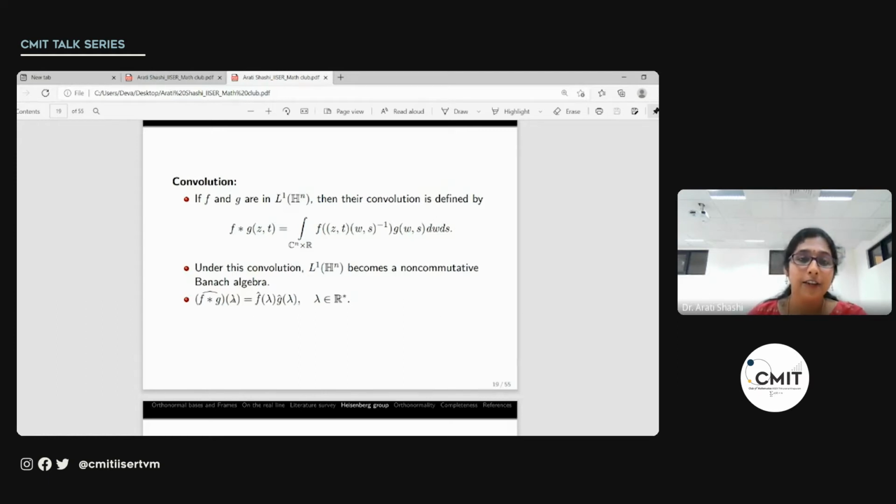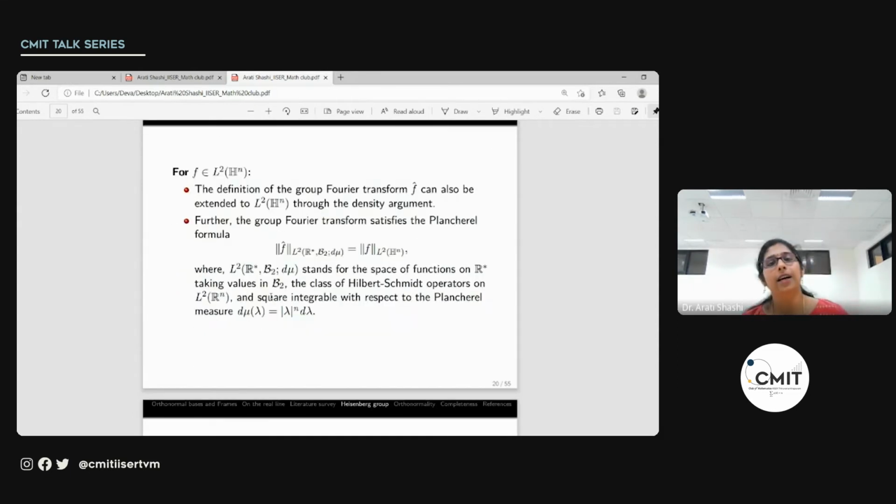In fact, the Fourier transform behaves with the convolution much like it does in the classical case. That is, the Fourier transform of the convolution is the product of the Fourier transforms. And just like how the Fourier transform is defined for L2 of R in the classical case from L1 intersection L2 through a density argument, similarly we can define the group Fourier transform for functions in L2 of Hn also through a density argument.